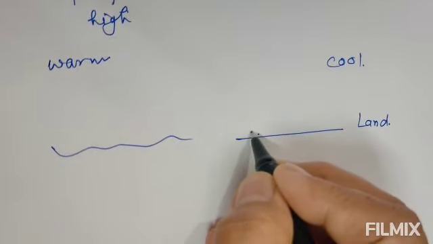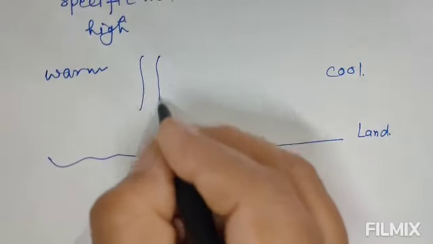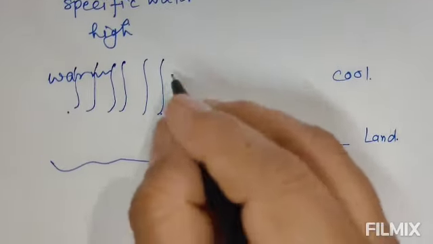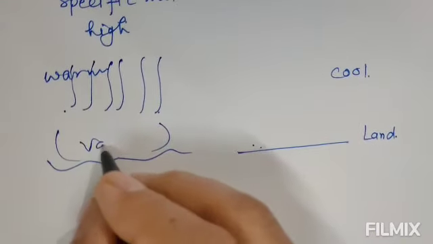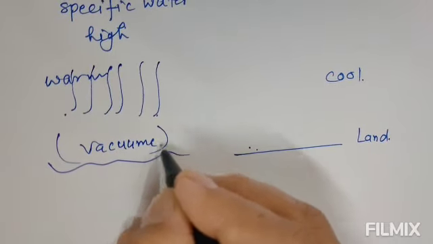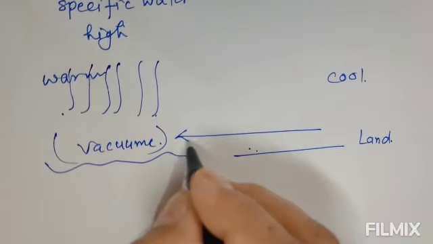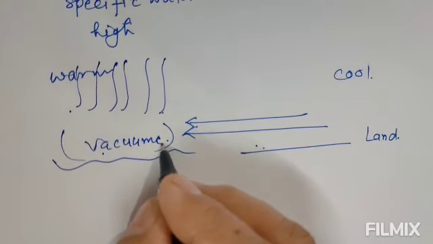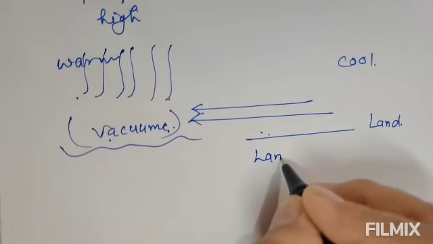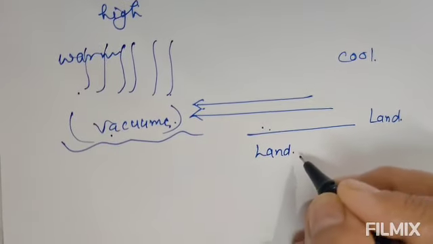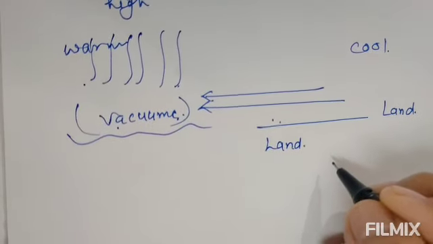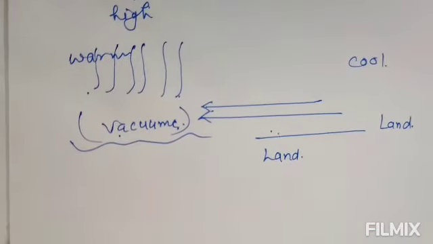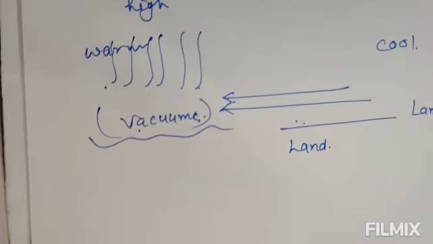As a result, the warm air will rise up, and here a vacuum is created. Because of this, the cool air from the land will rush towards this vacuum space to fill it, and as a result the land breeze is set up, and the thermal convection cycle is reversed here. Okay, so this is about the land breeze and sea breeze, which is a natural process.